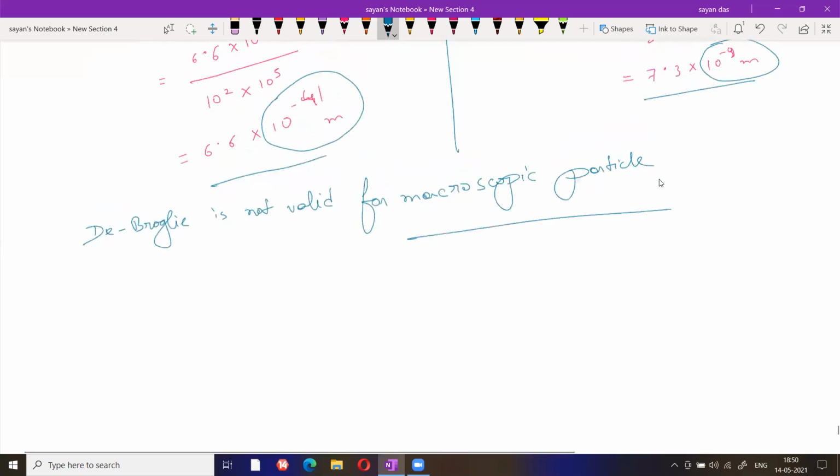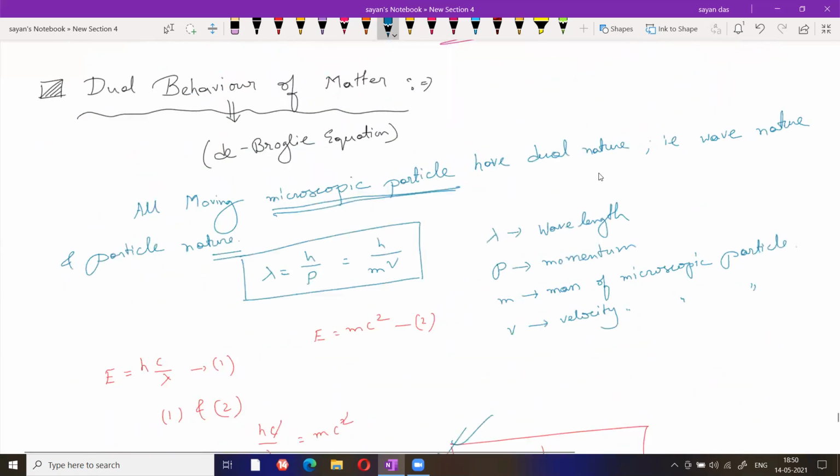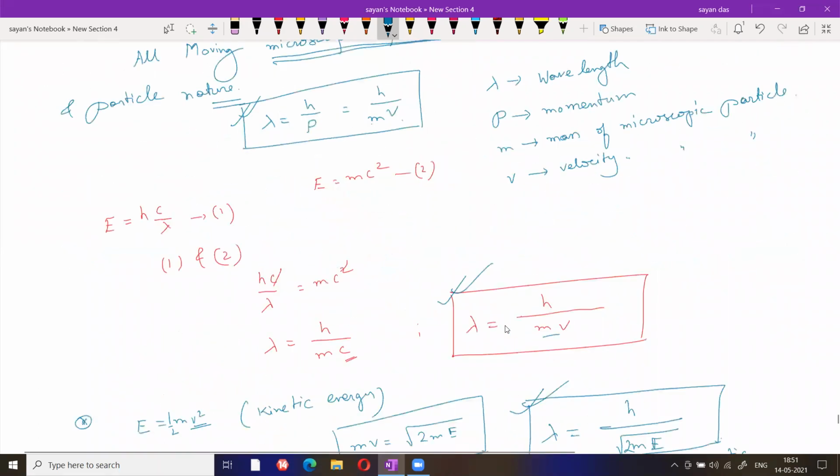And what is the de Broglie equation? This one is the de Broglie equation. It means all moving microscopic particles have dual nature. First is a wave nature and second one is a particle nature. And this is the formula of the de Broglie equation: lambda equals h by p, lambda equals h by mv, where lambda is wavelength, p is momentum, m is mass of electron, v is velocity. Now how is this formula derived?